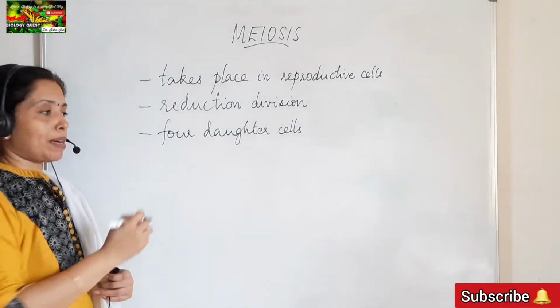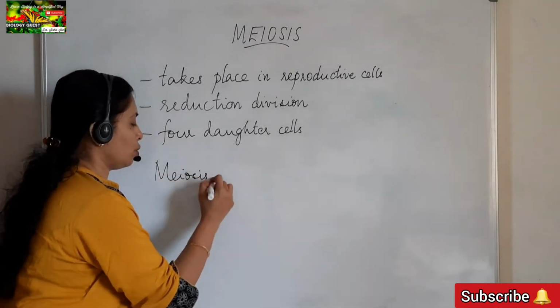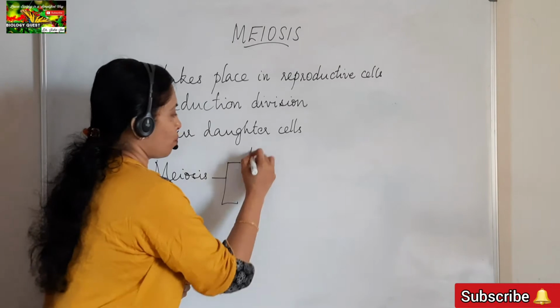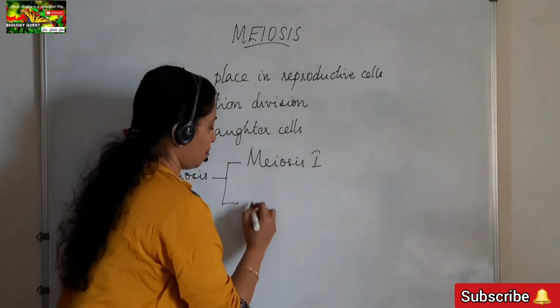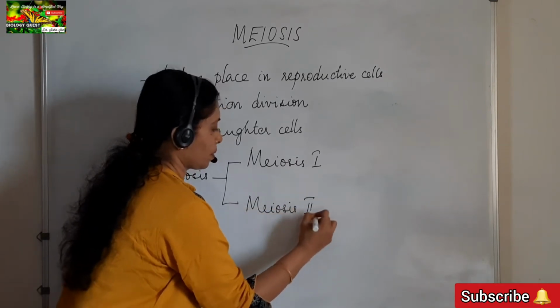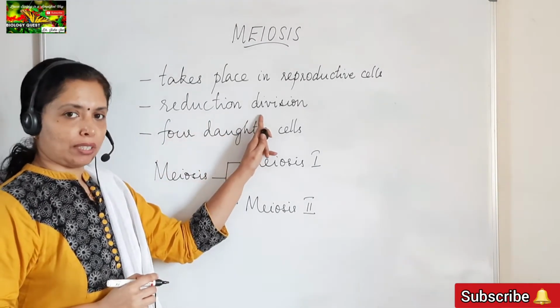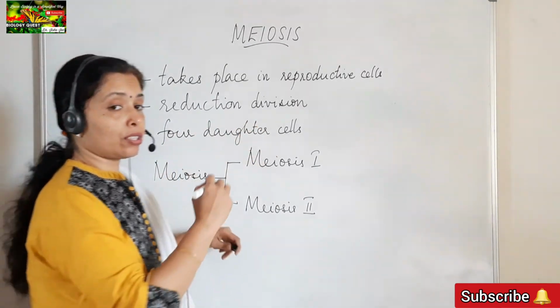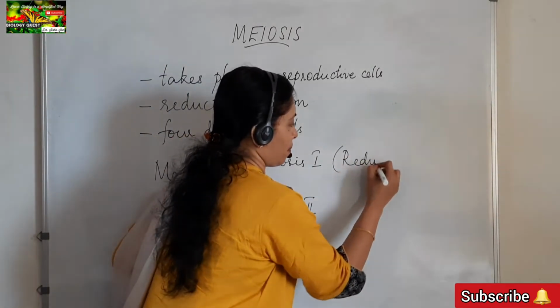That is because meiosis is differentiated into 2. Okay, meiosis 1 and meiosis 2. Okay, and the actual reduction division of the chromosomes takes place in meiosis 1.